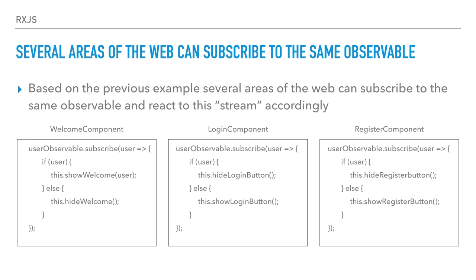For example, in the welcome component, if there is a user, then we show the welcome. So it says, welcome Alejandro Angel. If there is no user in this stream of data, then we hide the welcome component. In the login component, if there is a user in this stream of data, then we hide the login button, because this means that we are already logged in, or we show the login button if there is no user, and in the register exactly the same. So different parts of the application react to the stream of data of the user observable.